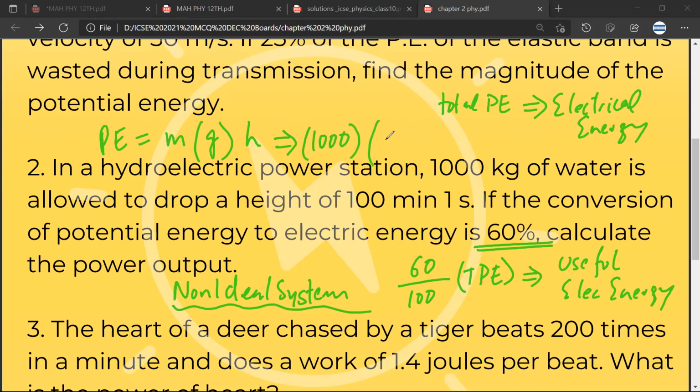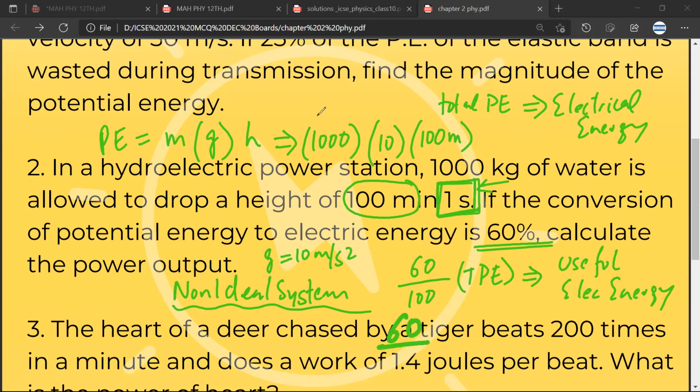We can assume that g is equal to 10 meter per second square for ease of calculation, and h is 100 meter. Now we need to remember that all this is happening in 1 second. The energy output that we are getting is in 1 second. This is what we need to remember, because we will use this 1 second at the end of the question. Now what I need to do is basically 60%. I'll change the color.